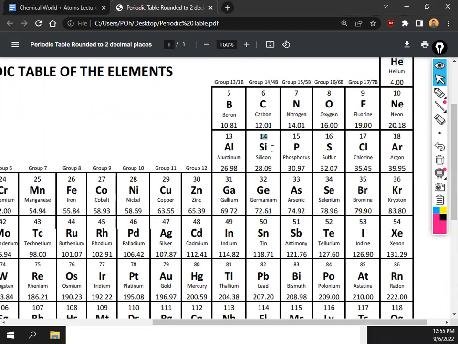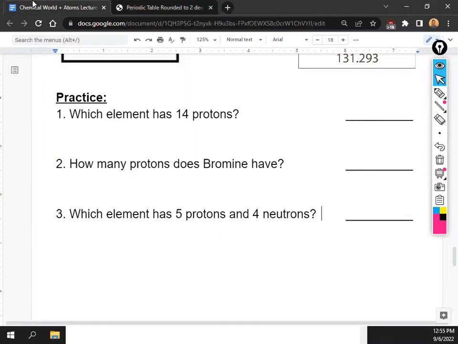Yeah, silicon. Super easy. So you could have answered it by writing Si, or you can write out the full name. I really don't mind. It's the same thing. So I like to save a little time. So Si. But if you write silicon, that's totally fine as well. Just a heads up, it's not the same as silicone, so just make sure you don't put the E at the very end, okay? And if it's capital and then lowercase on the periodic table, make sure you keep the capital and lowercase, okay? This is not the same thing as this. This is sulfur and iodide. It's different from lowercase I. Okay? All right, let's go to number 2.